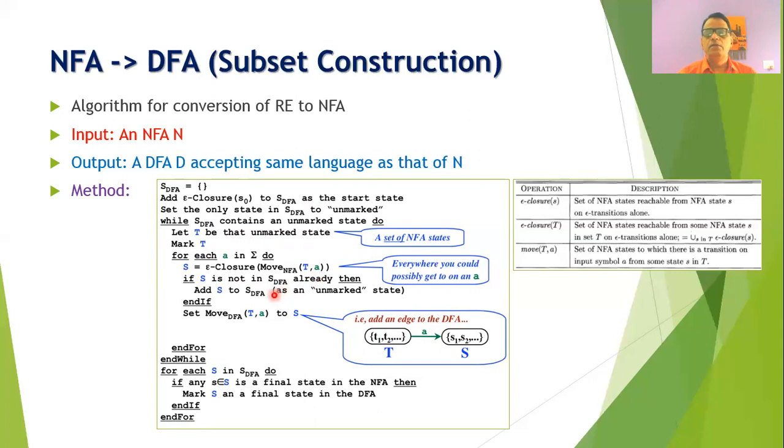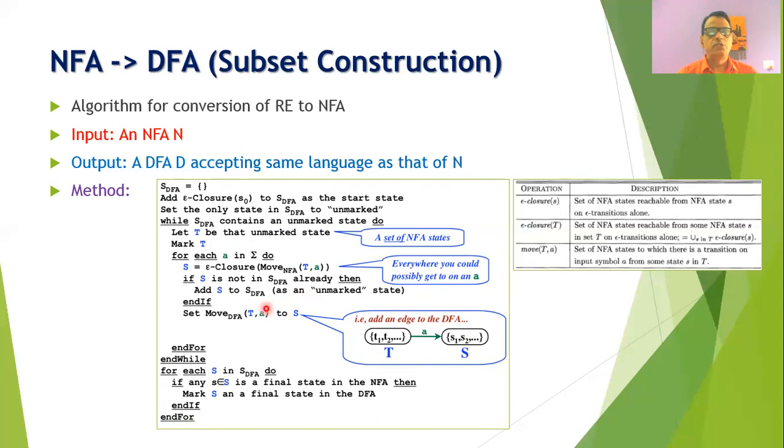And then for this state, we will check whether it is already present in the DFA or not. If it is already present, then we will not add it. But if it is not there, then we will add this state into the DFA states, and we will make it an unmarked state.